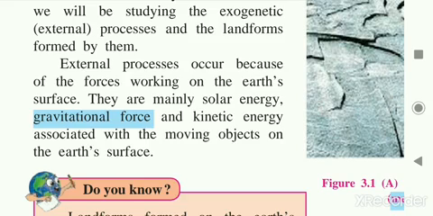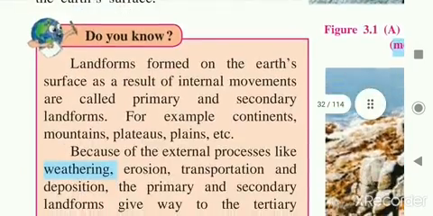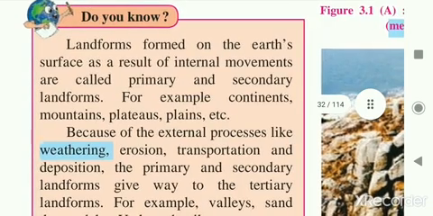In this lesson we are studying how, due to external processes, different landforms are formed on the surface of the earth. Landforms form on the earth's surface as a result of internal movements. We have already seen how tremendous energy is generated in the mantle layer, where magma chambers are found, and this energy, through slow movements and sudden movements, comes out on the surface of the earth.